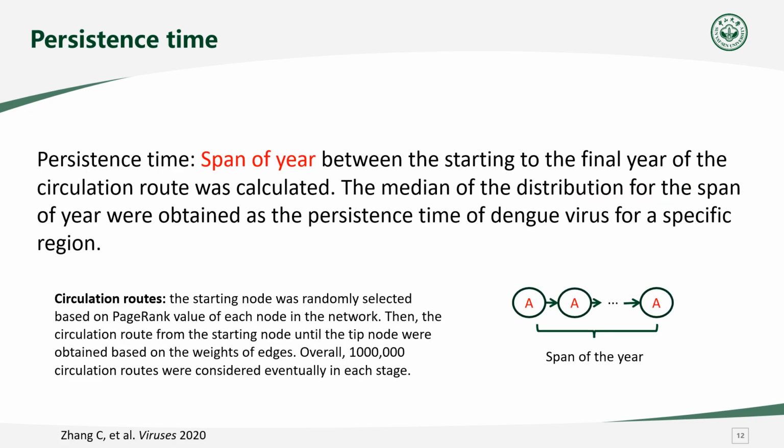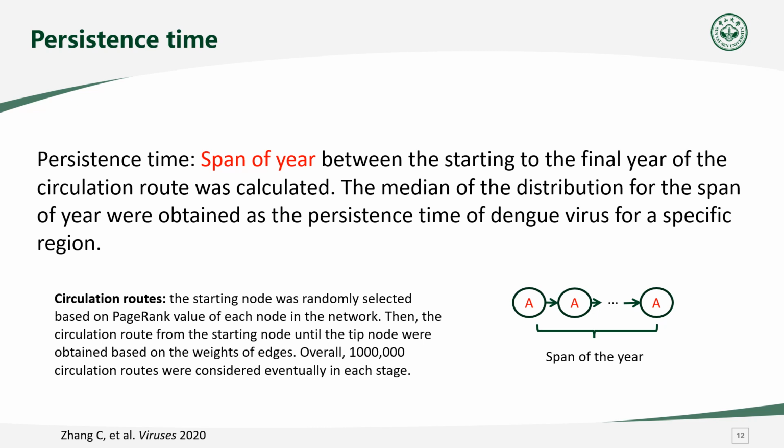As to persistence time, firstly, random walks were performed to find the circulation routes of dengue virus. The routes from the same region within the period of the stage were identified. Then the span of years between the starting and the final year of the route was calculated. The median of the distribution for the span of years was obtained as the persistence time of dengue virus for a specific region.